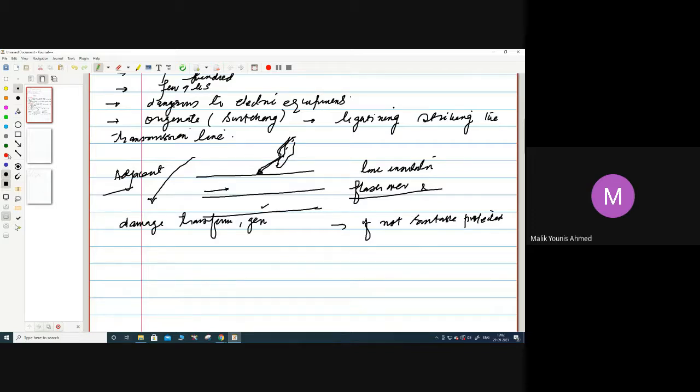So next is protection, how we can make protection against over voltages. Okay, over voltages, when they occur in the power system, are divided into three categories.